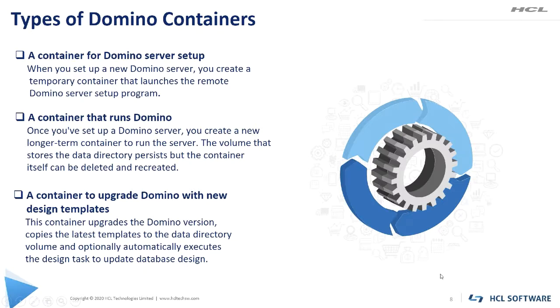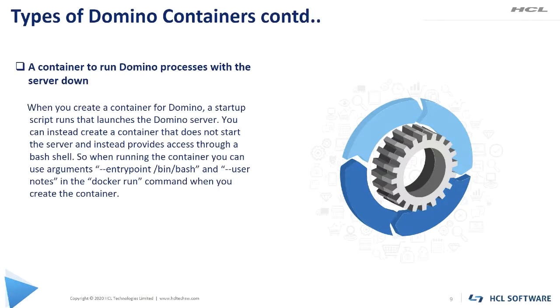Second container is to run the Domino application. This container is used to start or stop the Domino application. This is a long-time container. Third container is the Domino server upgrade container. This container upgrades the Domino server version.